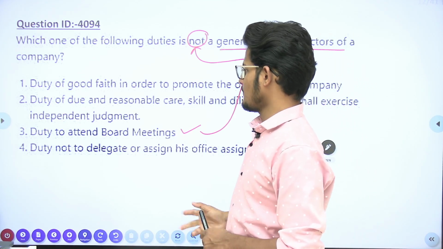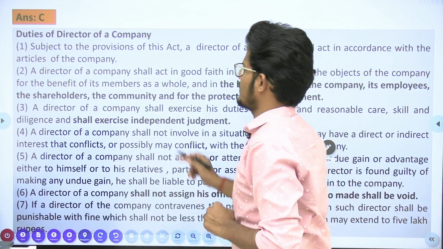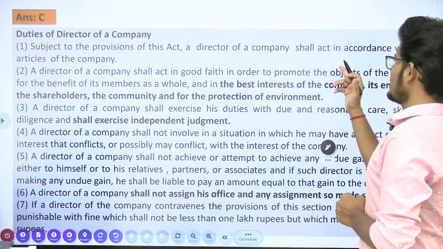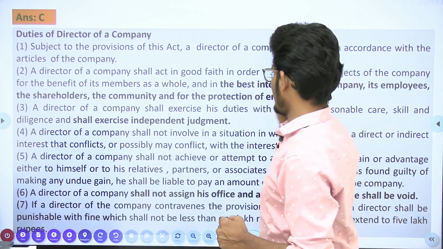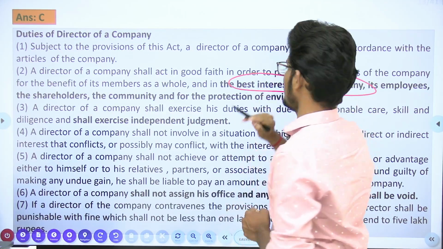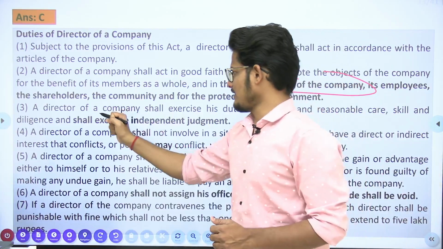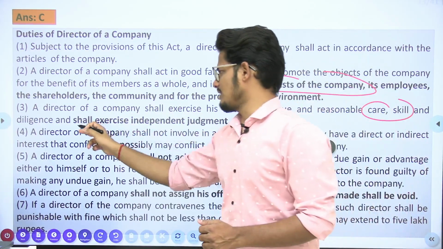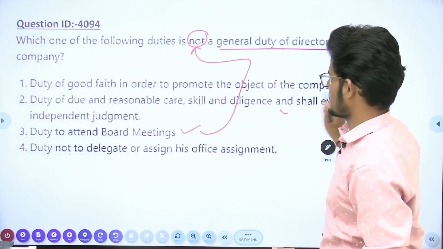the company law. So here, if you look at the duties of a director of a company, subject to the provisions of the Companies Act 2013, a director of a company shall act in accordance with the articles of the company only. The director shall act in good faith to promote the best interest of the company, its employees and shareholders. That is one duty. And a director of a company shall exercise his duties with care, skill and due diligence. Independent judgment must be there. Option B has that here also.